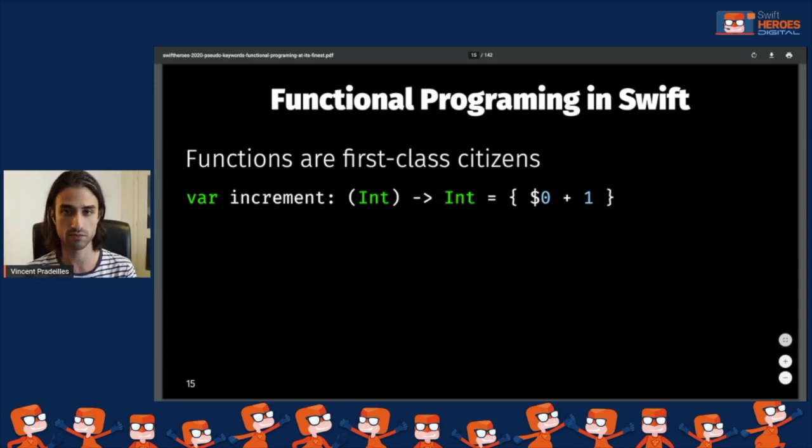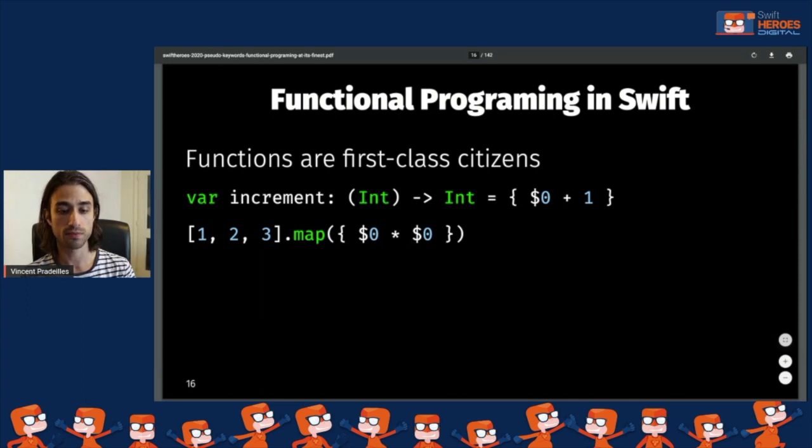And there are three different ways that we can use a type. First, we can use it to type a variable. Here you see I have a variable called increment, and inside I am storing a function that takes an Int and returns the Int plus 1. So that's the first use for a type. The second one is to have a type as an argument.